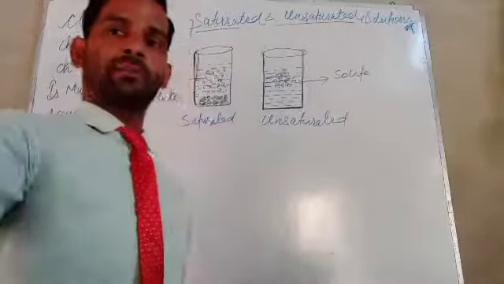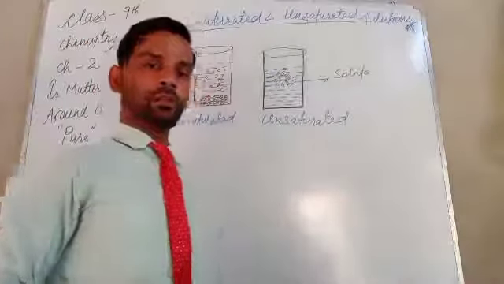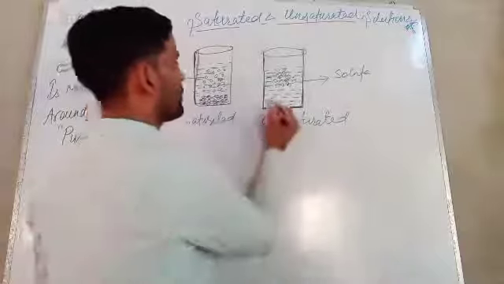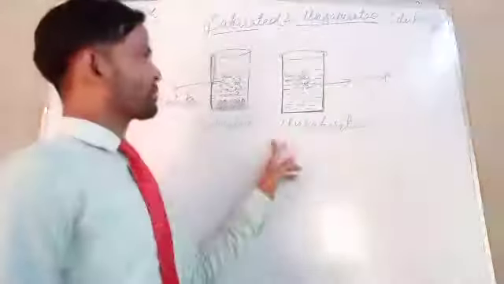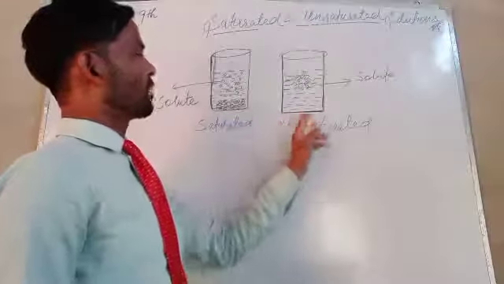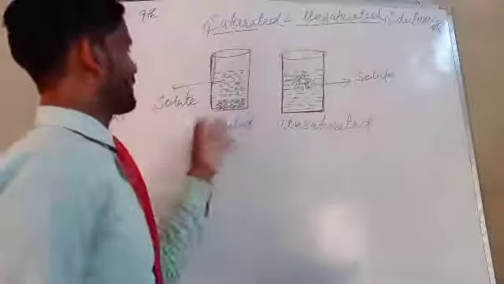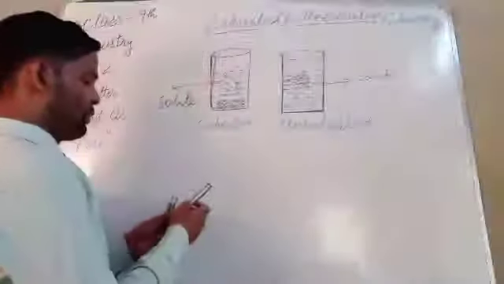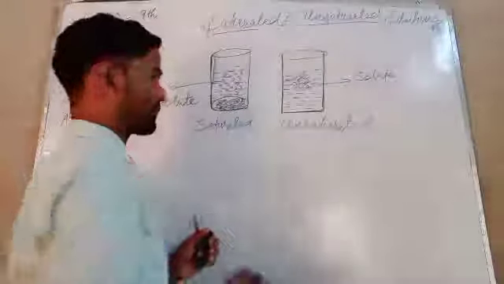Why? Because it couldn't dissolve in this type of solution. So the solute can be dissolved in an unsaturated solution, while in a saturated solution the solute is deposited at the bottom.